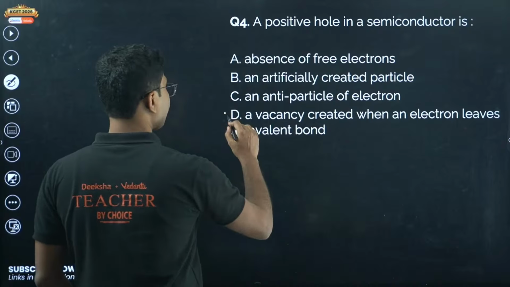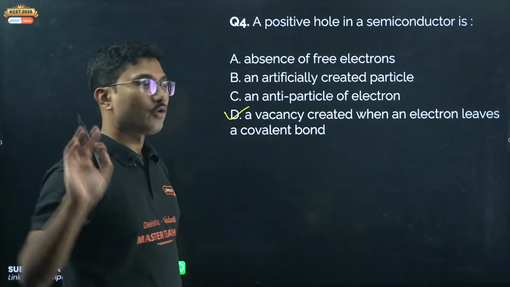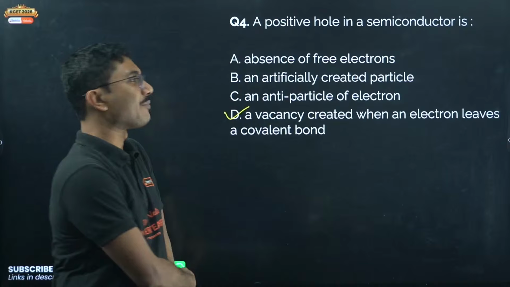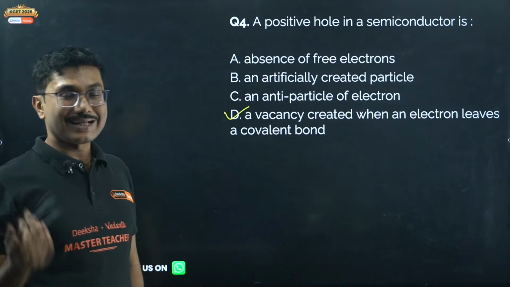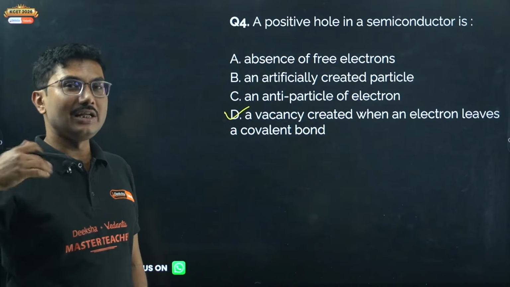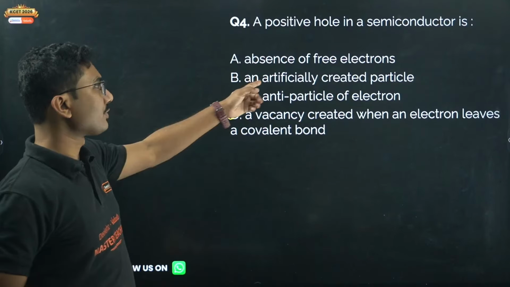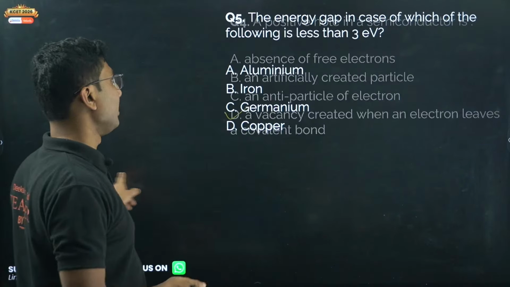D. Yes, it is a vacancy. Don't fall for the trap and mention absence of free electrons. It is a vacancy created when an electron actually leaves a covalent bond. Absence of free electrons are not holes, by the way.